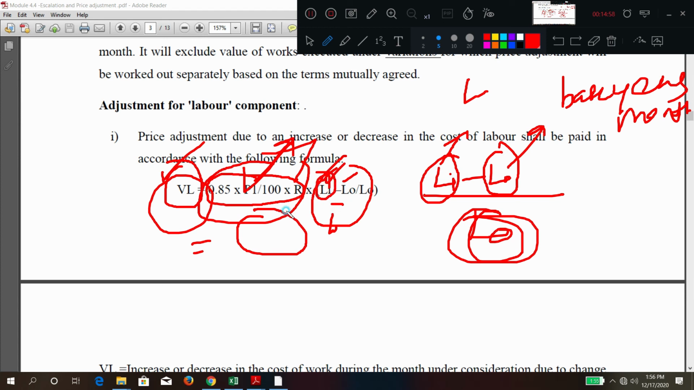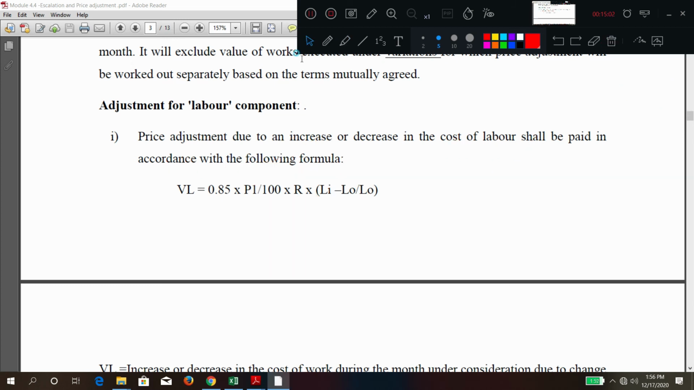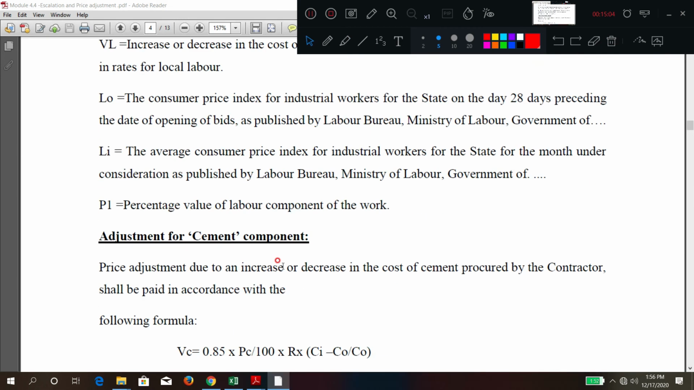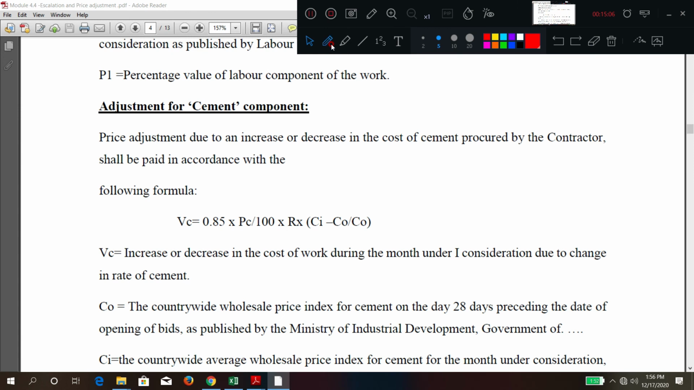Present month index LI, L naught is the base month index. These are generally taken from the government journals. Similarly for the cement component, this is the total work done using cement. The amount of cement work done is multiplied by CI, the present month index for cement, minus C naught, the base period index for cement, divided by the base period index. This will give the additional amount for cement.